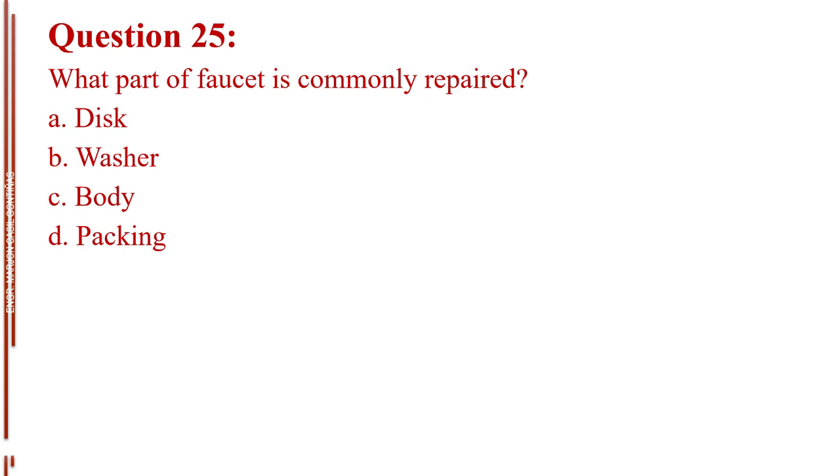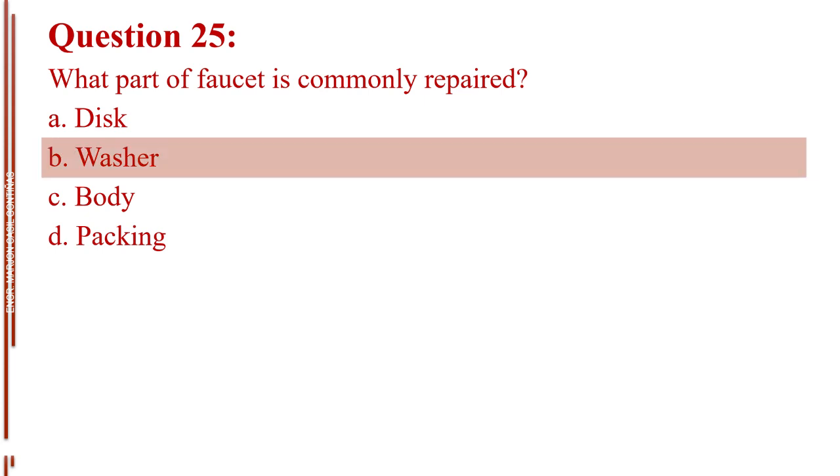Question number 25. What part of faucet is commonly repaired? Letter A, disc. Letter B, washer. Letter C, body. Letter D, packing. The answer is letter B, washer.